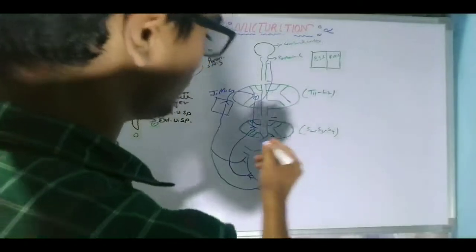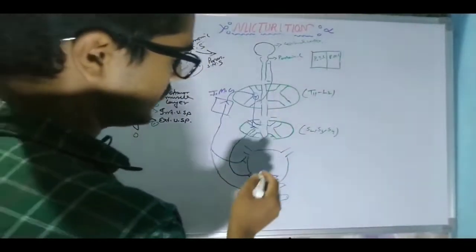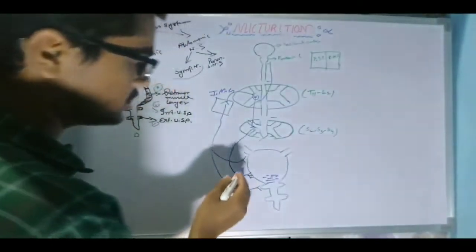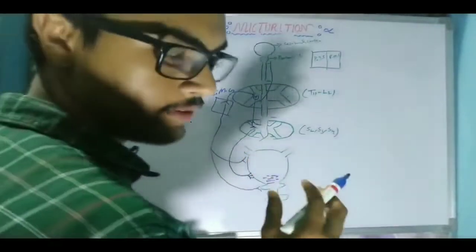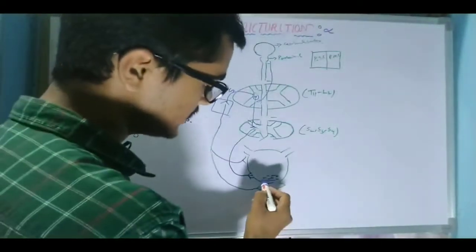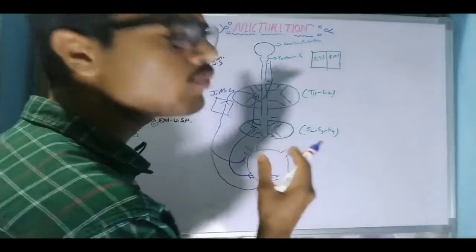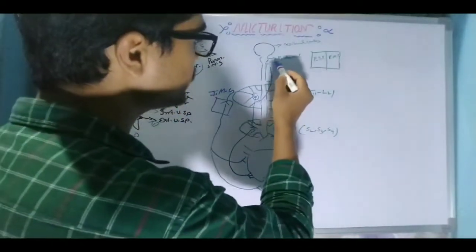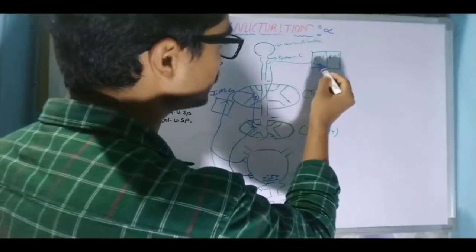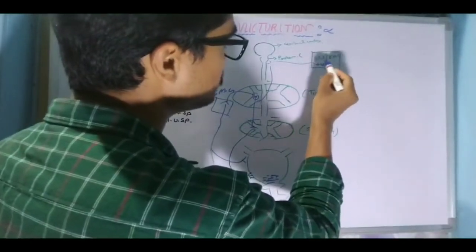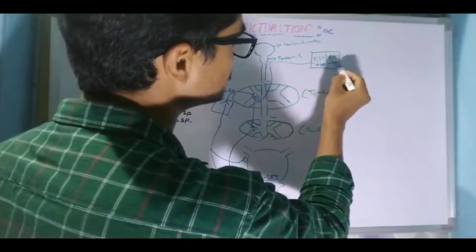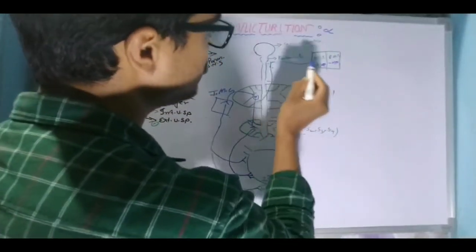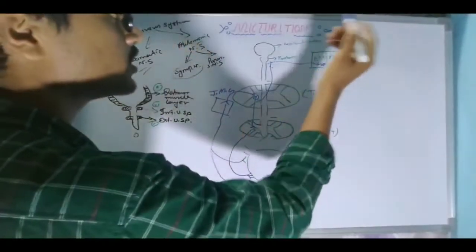Now, the sensory nerve transmits the impulse from the urinary bladder that a very little amount of urine is present in the urinary bladder. Now we have to store more urine in the urinary bladder. So this fiber will activate the Pontine storage center and suppress the Pontine micturition center.